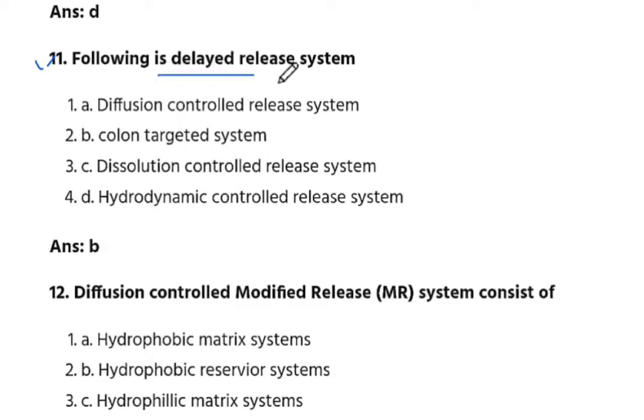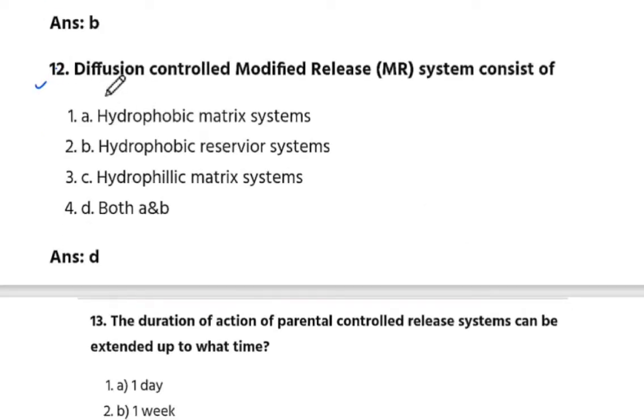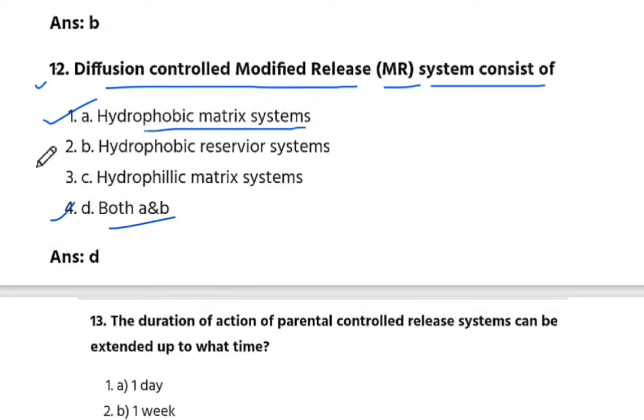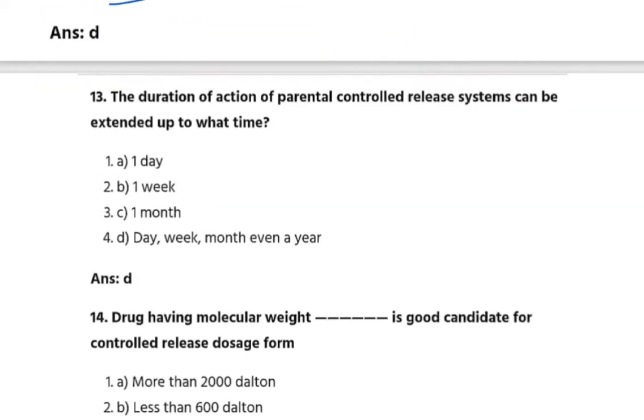Next is 11 question number. Following is delayed release system. B. Colon targeted system. The answer is B. Next हम बात करते हैं 12 question number. Diffusion controlled modified release. MR is modified release system consists of. The answer is D. Both A and B. A is hydrophobic matrix system and B is hydrophobic reservoir system. The answer is D.